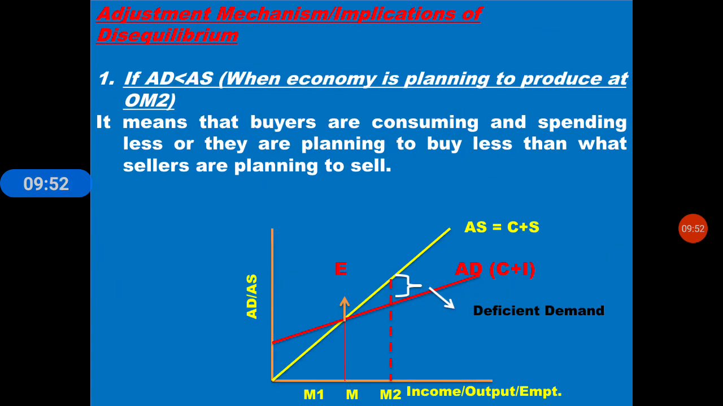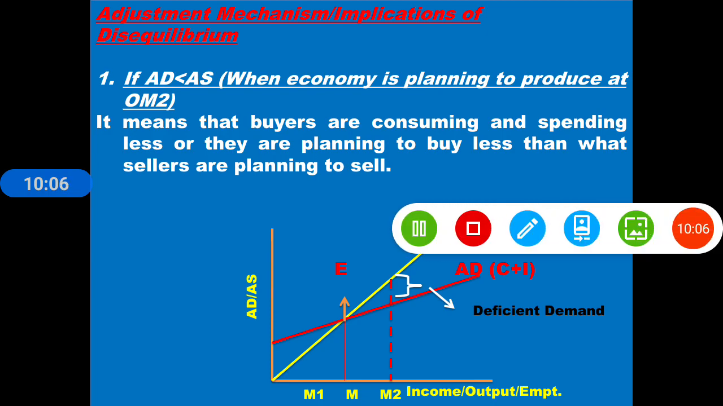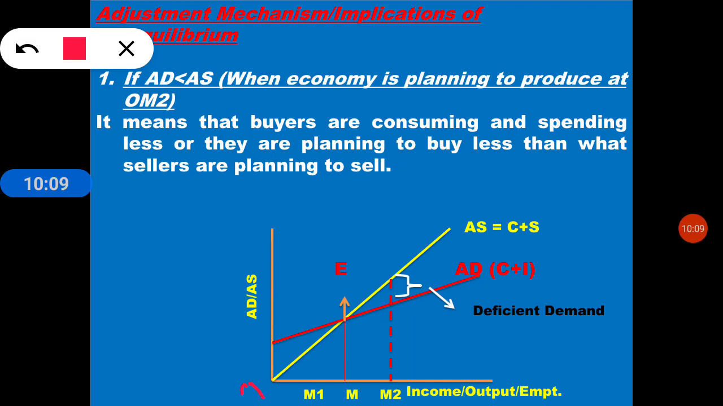So the next adjustment mechanism is when AD is less than AS. So what is the condition of the economy? The economic condition will be at OM2 level. Here it means that buyers are consuming and spending less, or they are planning to buy less than what sellers are planning to sell.